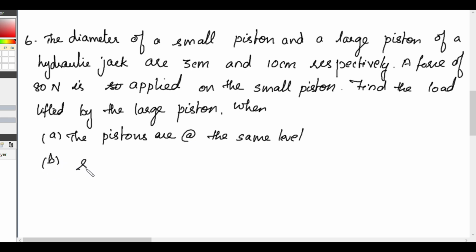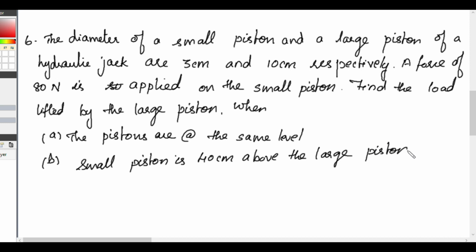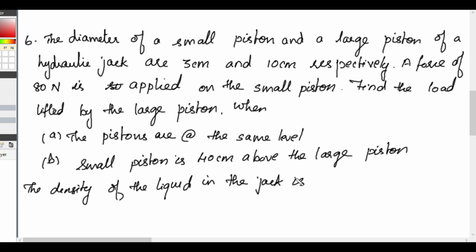B, small piston is 40 centimeter above the large piston. Given the density of the liquid in the jack is given as 1000 kilogram per meter cube. So this is our question.